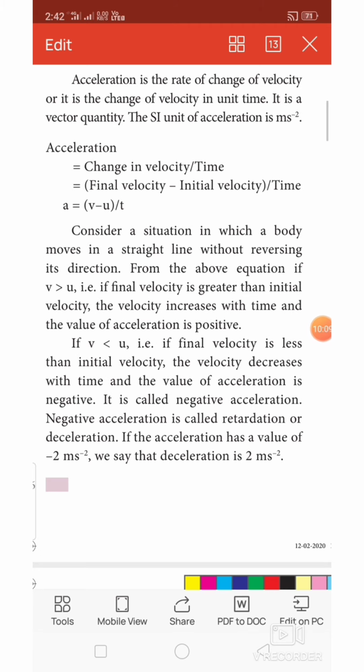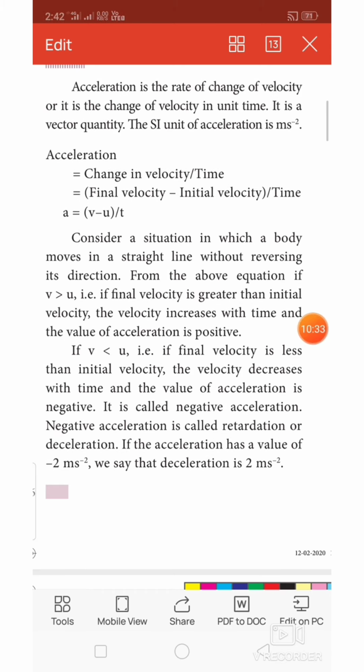Many times we can see there is no change in the object's speed. Consider a situation in which a body moves in a straight line without reversing its direction. From the above equation, if v is greater than u, that is, final velocity is greater than initial velocity, the velocity increases with time and the value of acceleration is positive.